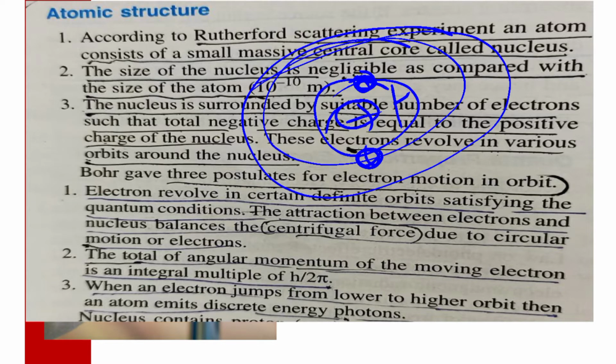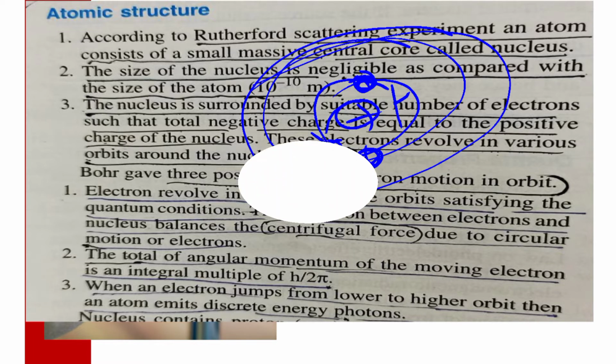The next postulate was, when an electron jumps from a lower to a higher orbit, then an atom emits discrete energy photons. What is the meaning? The meaning is that if an electron jumps between orbits, the electron emits energy, it will lose its energy.